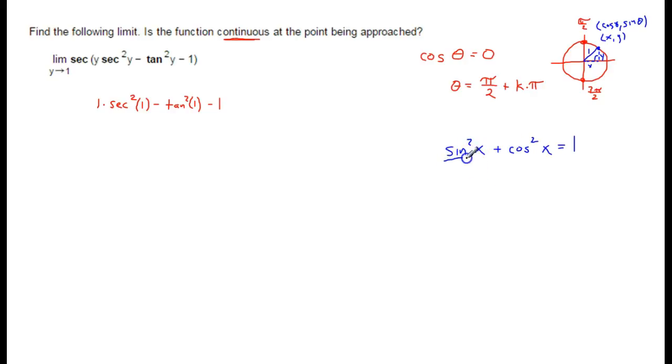So I'm going to divide through this equation by cosine squared, because there's tangent, and that's sine over cosine, and then secant is also 1 over cosine. So what do we end up with? This is tangent squared. This is 1. Anything divided by itself is 1. And then 1 over cosine squared is secant squared.